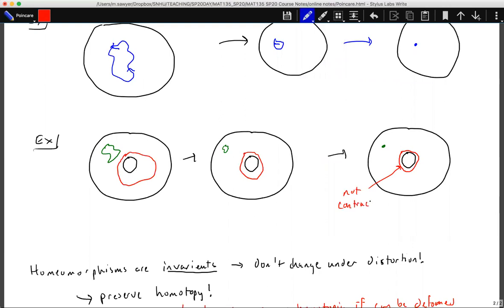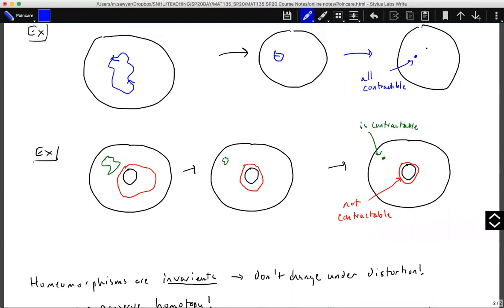So if I have a loop that is contractible and a loop that's not contractible, then it's different. So if I have one space where all loops are contractible, as in this first example, so in the first example in blue, every loop is contractible. No matter how I draw my loops, I'm going to shrink down to a certain point. But in my second example, there are loops that are not contractible. So that means these two spaces are different.